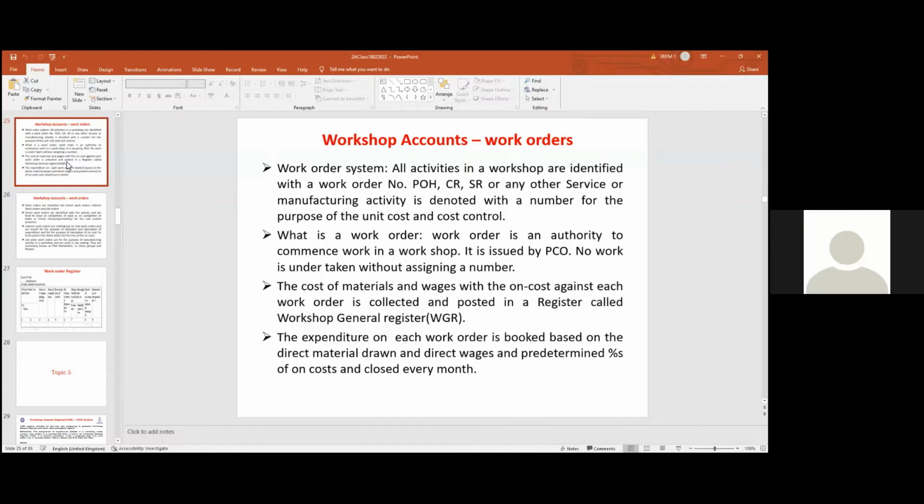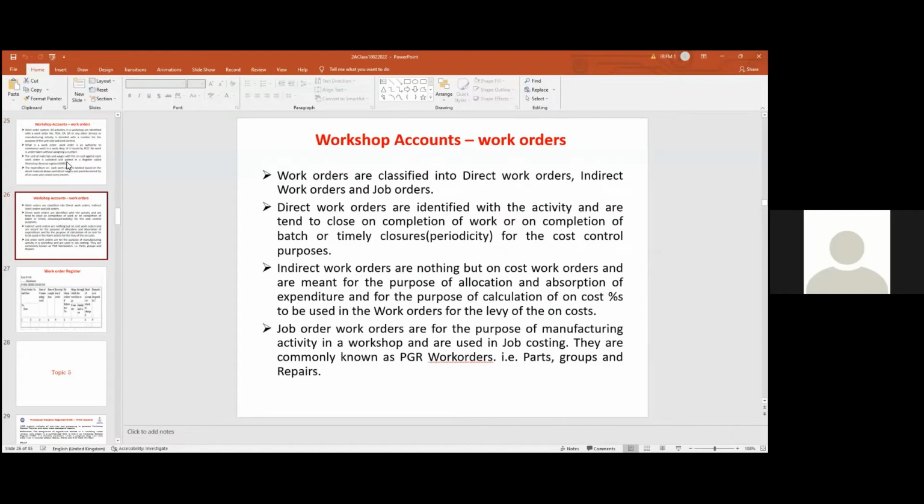So that means every month, based on the on-cost predetermined percentages we have made, we will be booking the expenditure to the final heads based on the work order system available in zonal railway workshops. But you will get a little more information for your examination purpose.